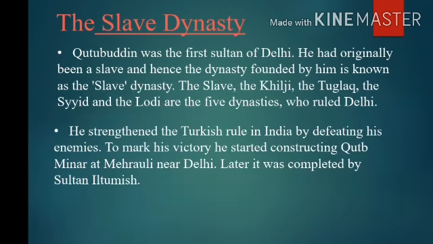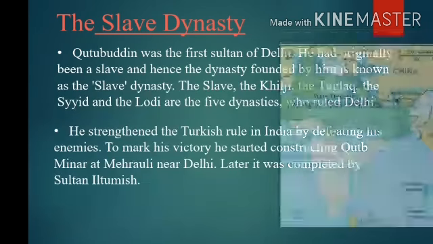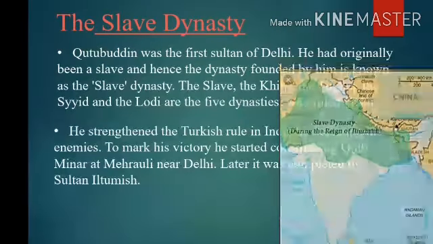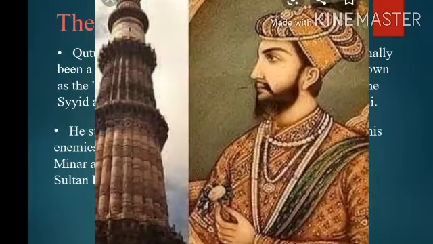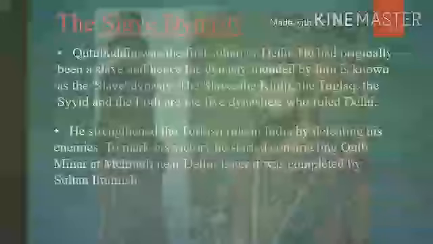He strengthened the Turkish rule in India by defeating his enemies. To mark his victory, he started constructing the Qutub Minar at Mehrauli near Delhi. Later, it was completed by Sultan Iltutmish. The Qutub Minar is a famous historical place near Delhi.